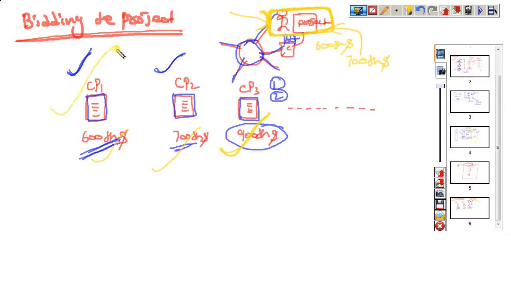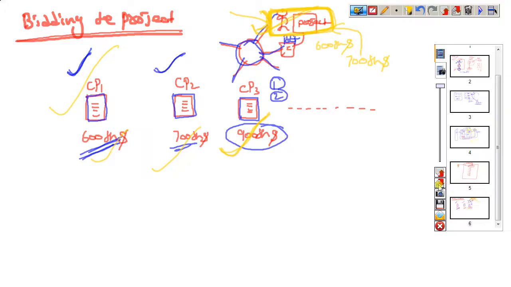Now they can go for the first one. So here the first rule will be placed on budget. Within that budget only we can go for the quality. So the client people will have already decided: this is the project, this is the budget, we need to complete it in a very successful manner. Within that budget, whatever quality they are expecting, whether they can complete it or not, that only they need to think about. So depending upon their budget, they can go for the first of all company, and then they can see the quality. Then they can see, within this budget this is the quality.